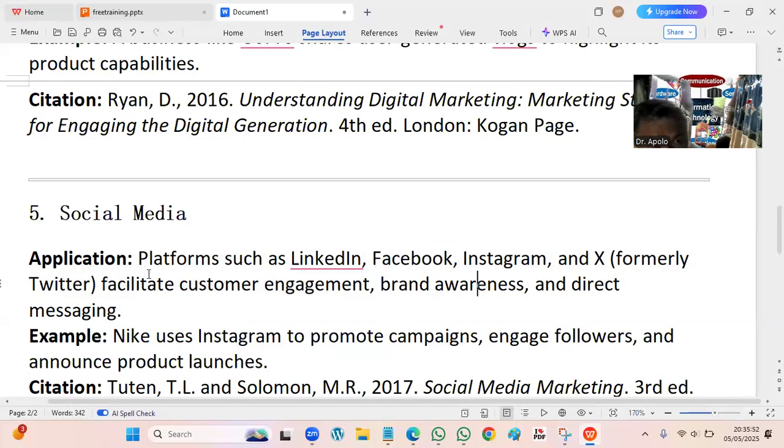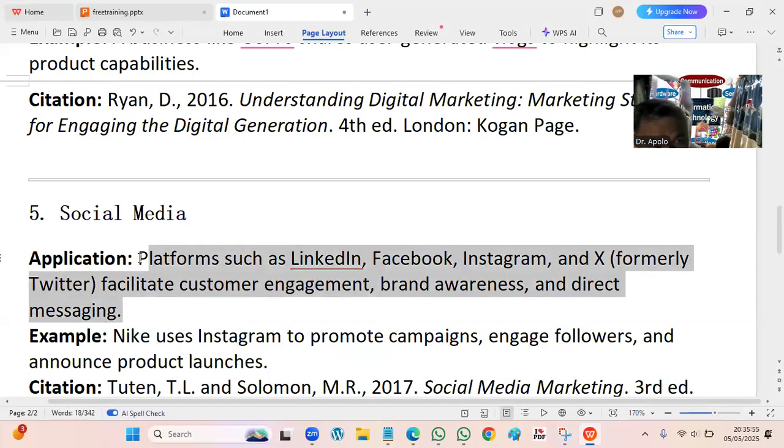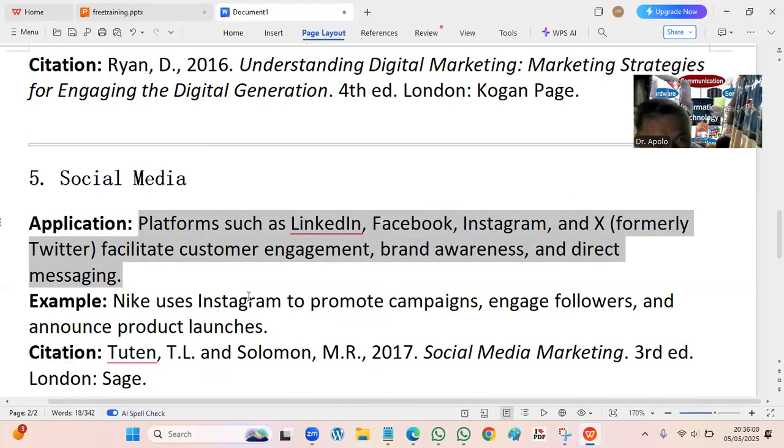So people like to buy good products and they learn about that through social media, because a lot of people have bought the product and then they will tell the story. So people like social media. For example, Nike uses Instagram to promote campaigns, engage followers, and announce product launches. So social media is very powerful.